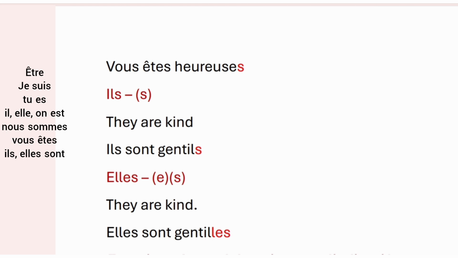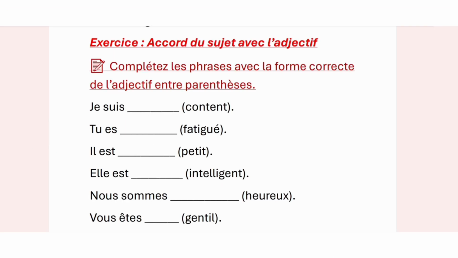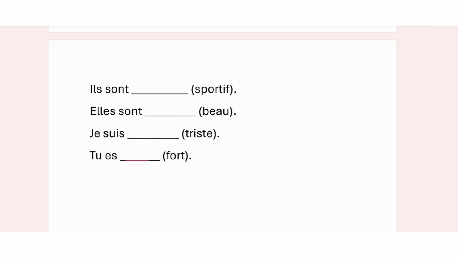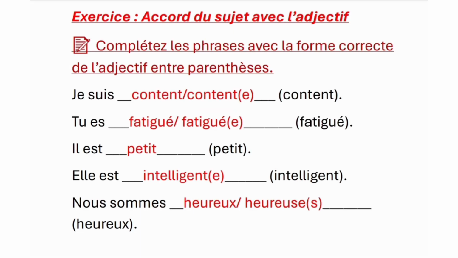Then let us see the exercise. Pause the video, try to find all the possible accordance for the questions, and then cross check your answers. First one, je suis dash. Now this subject je is only accorded in gender. So two possible answers can be there. Je suis content and je suis contente.